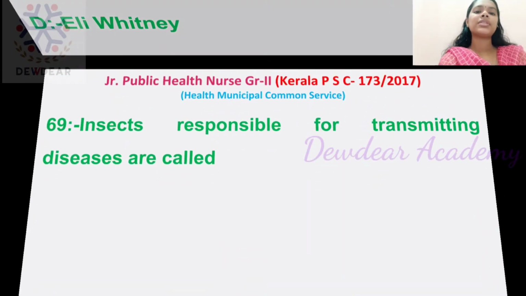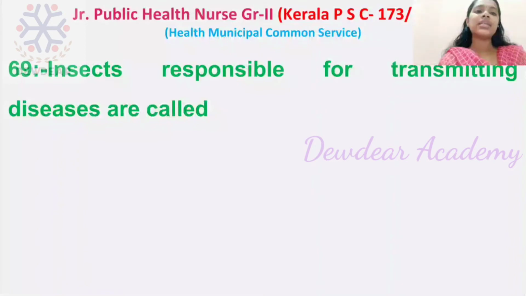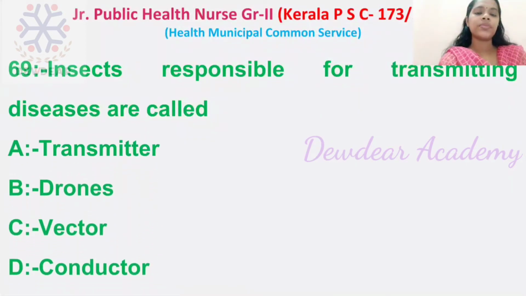Then question number 69. Insects responsible for transmitting diseases are called. Options: transmitter, drones, vector, conductor. Right answer is vector. Insects responsible for transmitting diseases are called vector.